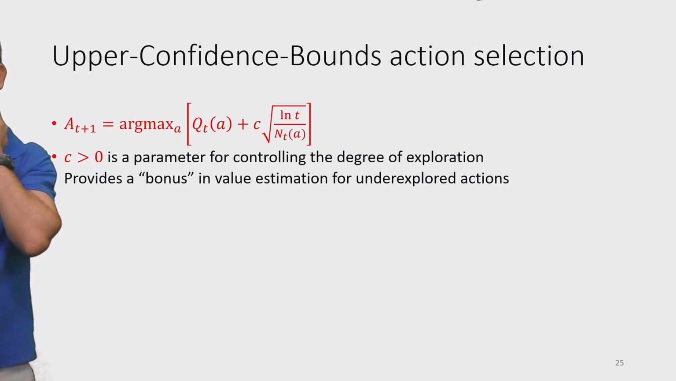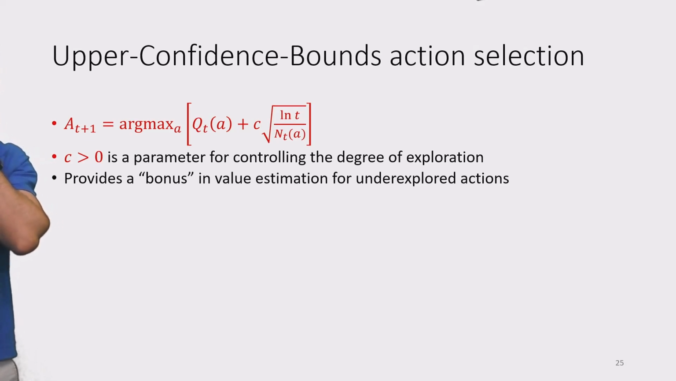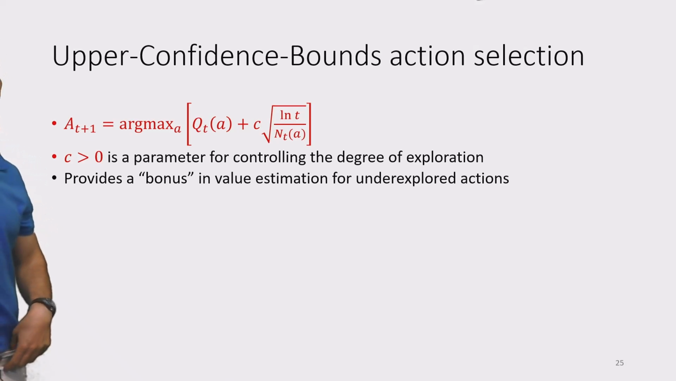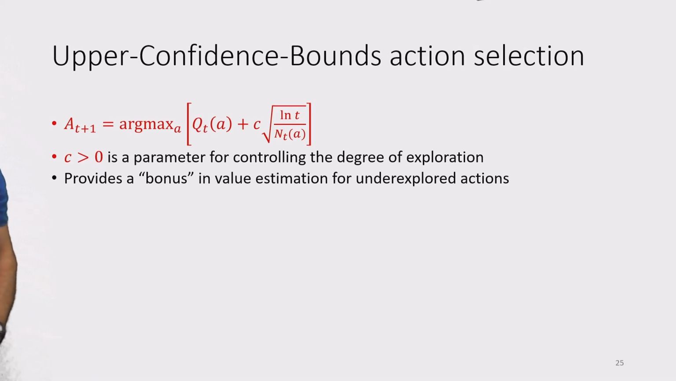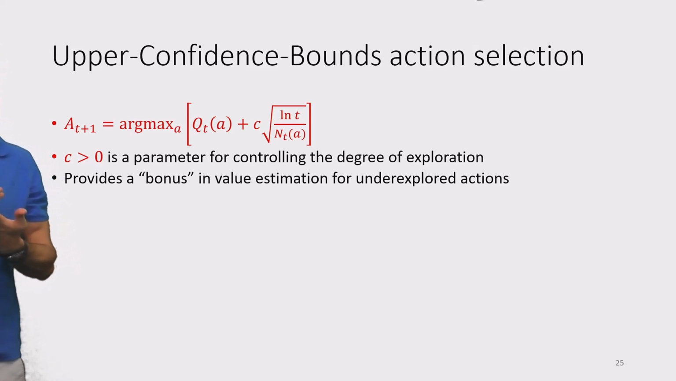How do we evaluate that uncertainty? We add some uncertainty bonus to the Q values, which is C, some constant. This is a parameter for controlling the degree of exploration, multiplied by the square root of the logarithm of the number of time steps we've been in this state, over the number of times that we actually selected the specific action that we are now evaluating. So this provides a bonus in the value estimation for underexplored actions.